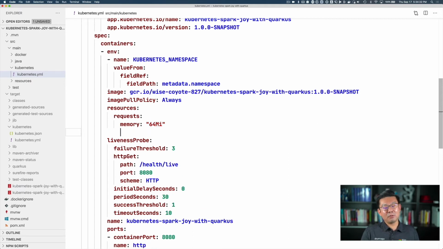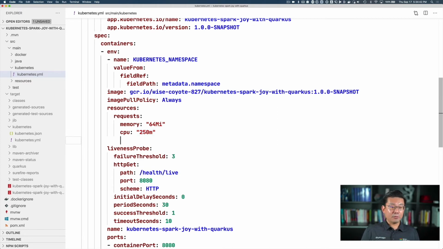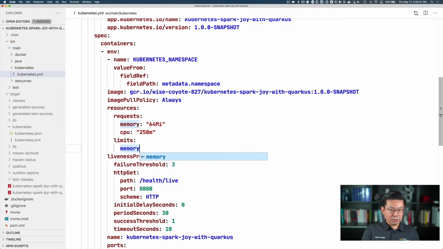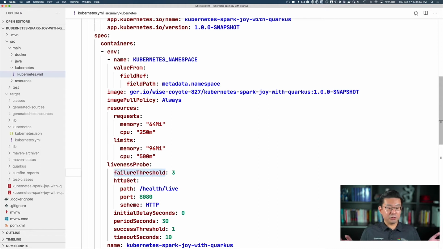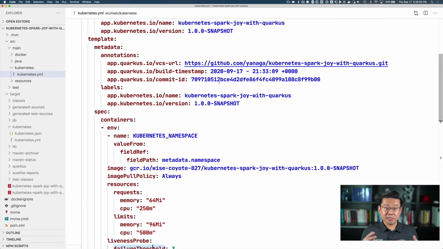So it's going to request only 64 megabytes of RAM, and for CPU, it's going to request only a quarter CPU. And for the limits, let's put some limits here. Limits memory, I'm going to put 96 megabytes of RAM, and CPU, let's use half the CPU. And that should be good. So I just added to the YAML file, and it's going to check because the other properties are generated by Quarkus.